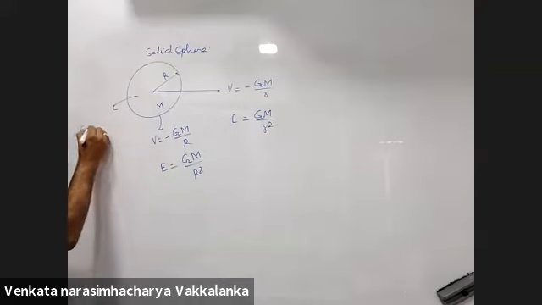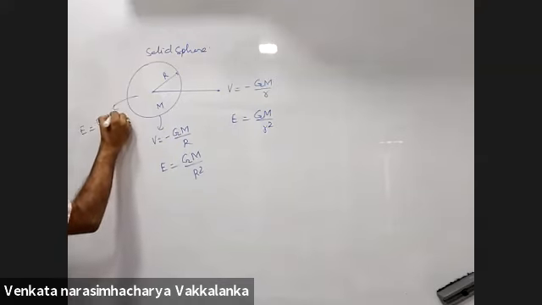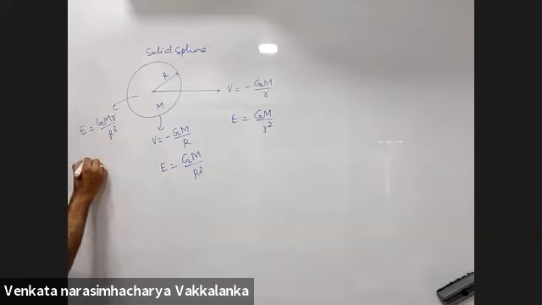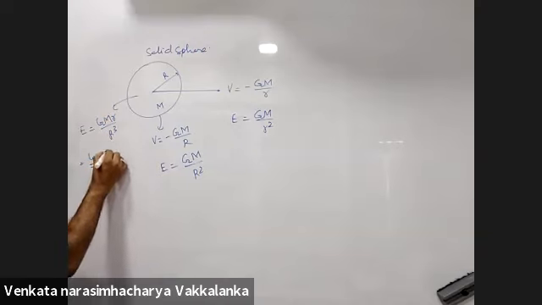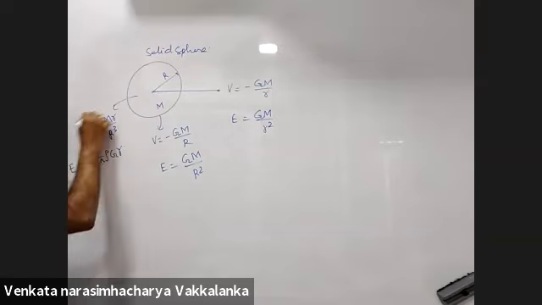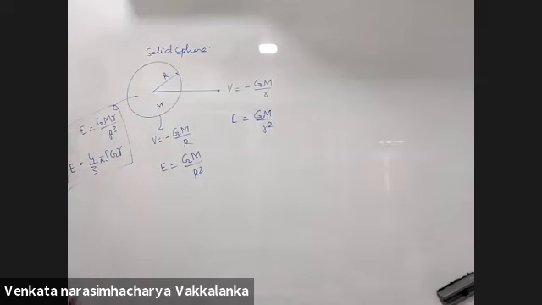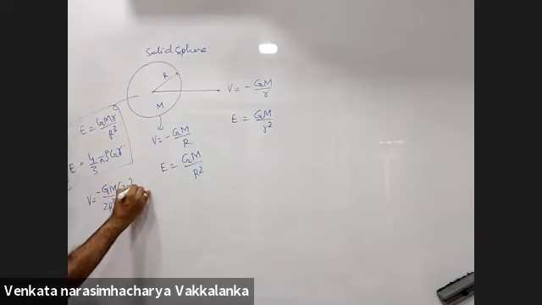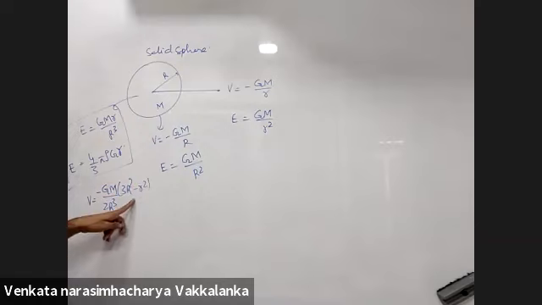Inside, field is very important. GM small r by R cube, or 4 by 3 pi rho G r. Any one of these expressions will hold good as far as field is concerned. Potential inside is minus GM by 2R cube into 3R square minus r square. Did I put it right? Is this expression correct? Please have a look and confirm.